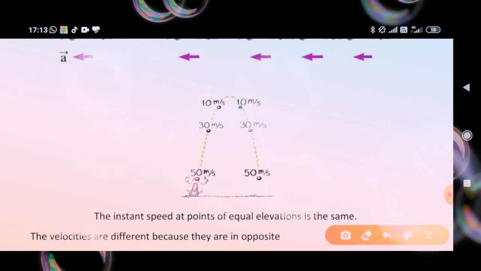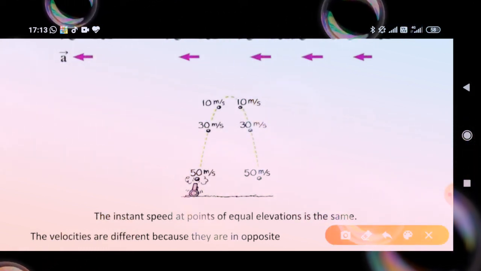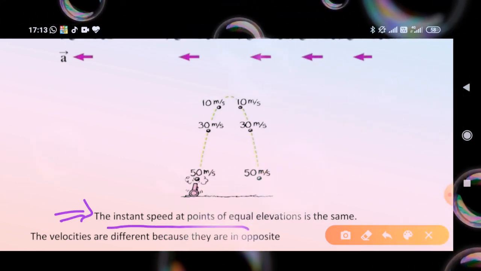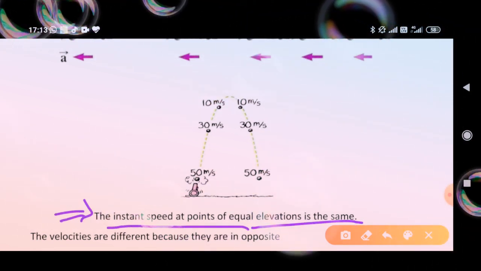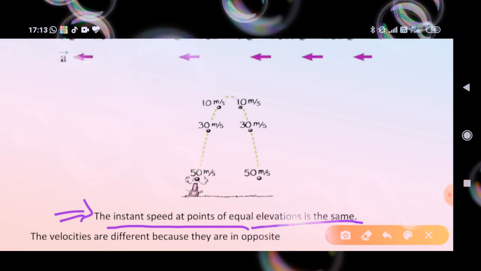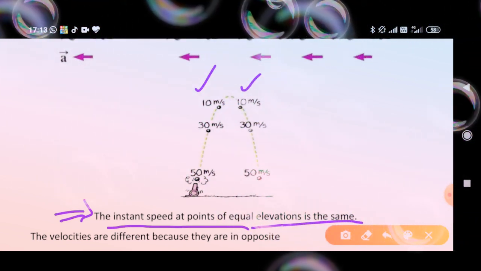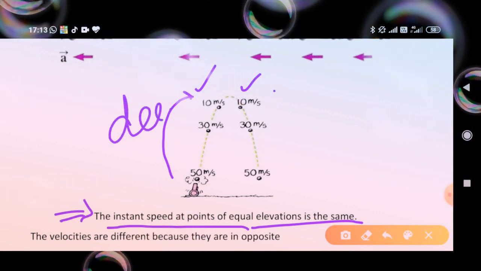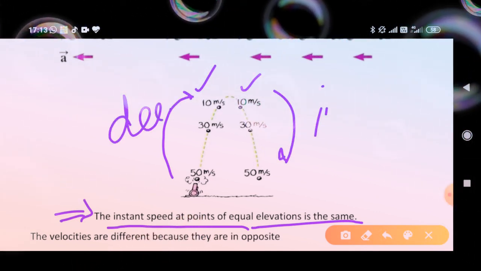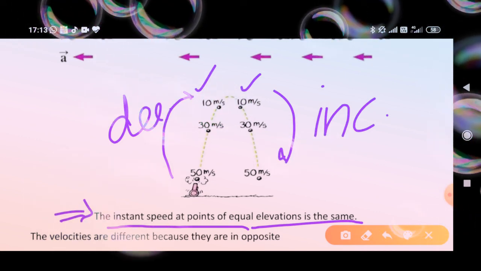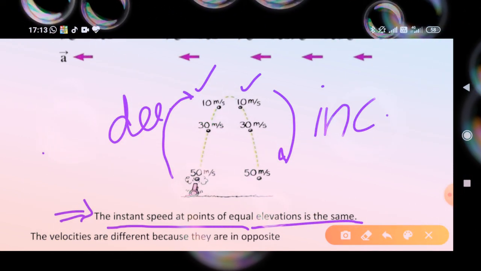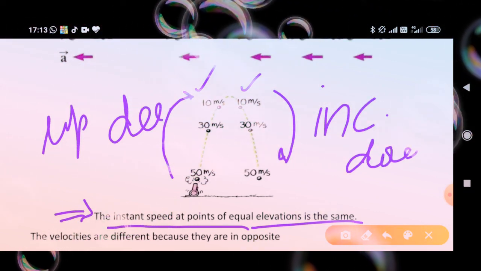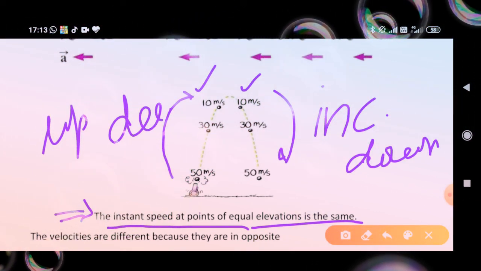You can see in this diagram a ball moving with a speed of 50 meter per second, then 30 meter per second, then 10 meter per second, and then it starts decreasing, continuing 10, 30, and then increasing. While going upward the speed decreases, and after achieving a particular height, it comes down with increasing speed.